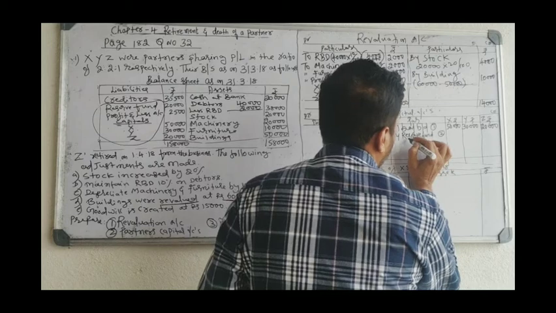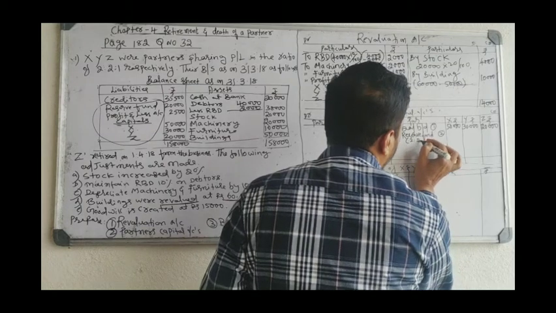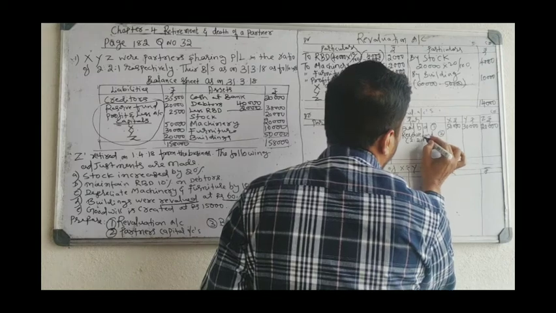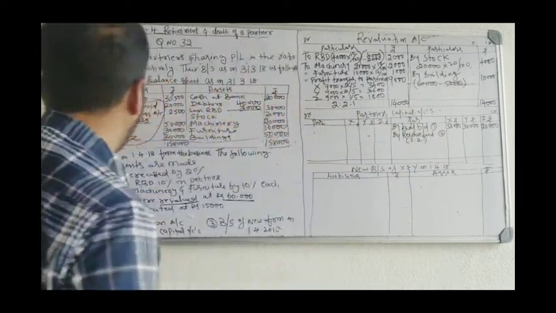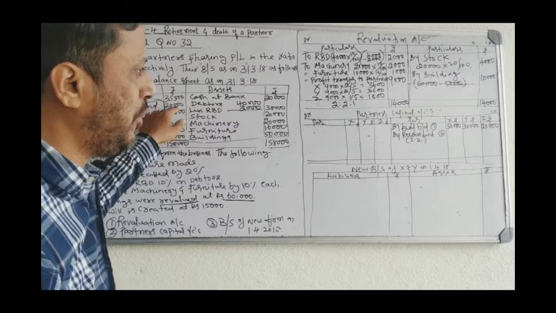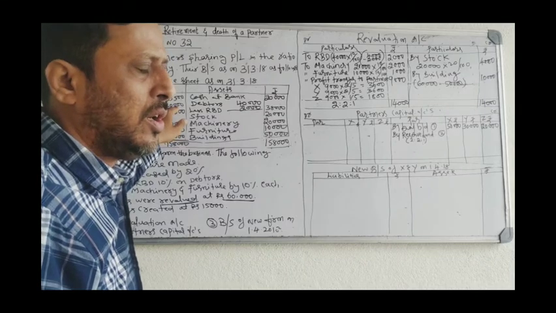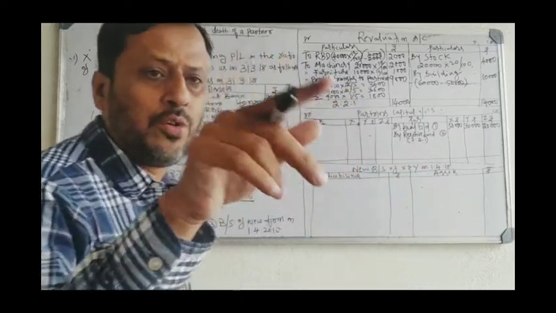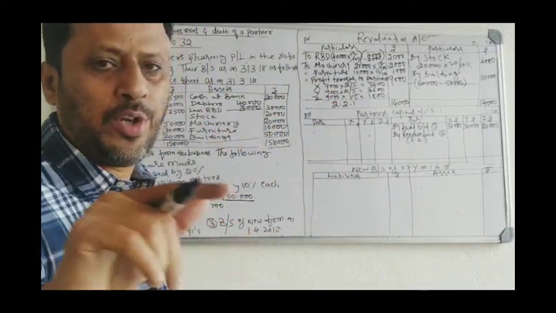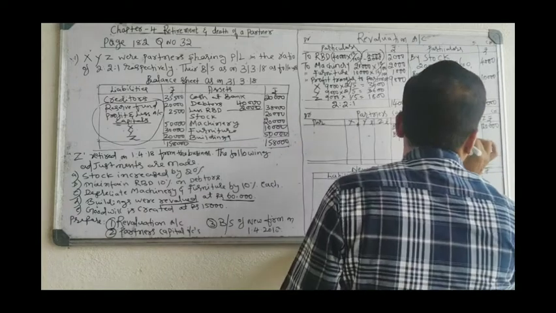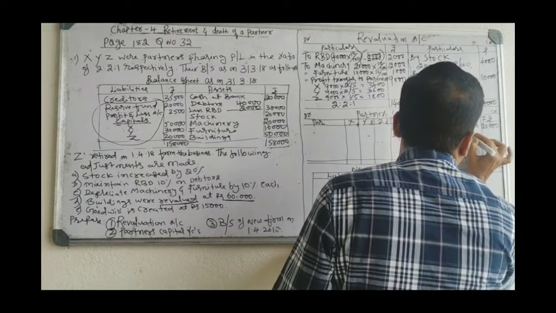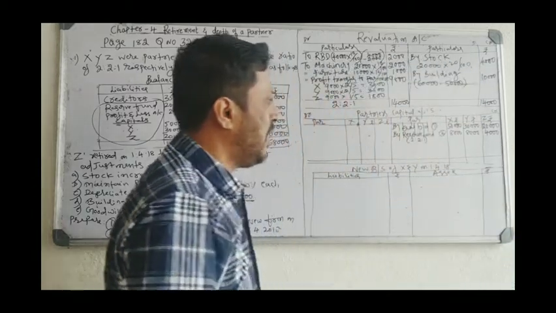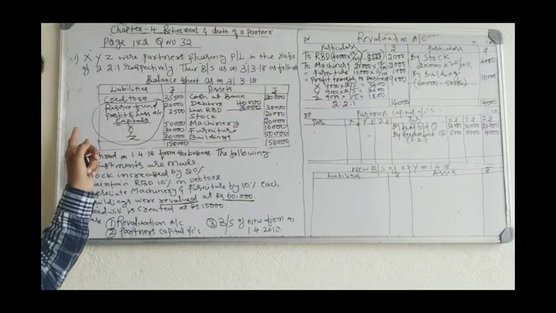You have to divide in 2 is to 1 ratio. So the total reserve fund amount is 20,000. Divide in 2 is to 1: 20,000 into 2 by 5, 20,000 into 2 by 5, 20,000 into 1 by 5. 8,000, 8,000, 4,000. Second entry.